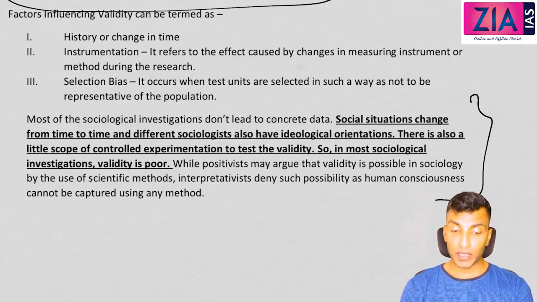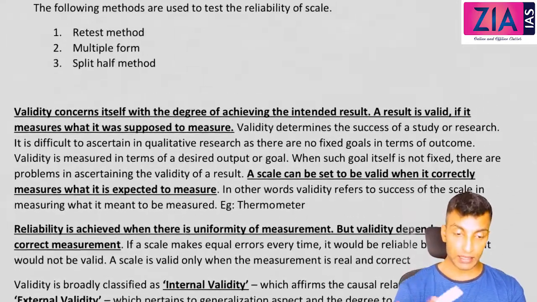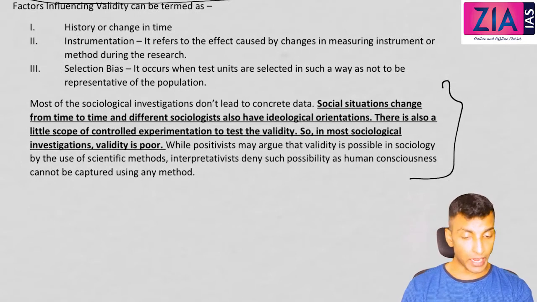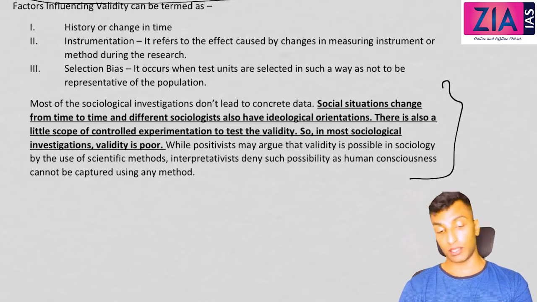So when you're studying human beings, there are emotions which may not be able to repeat the same in a similar situation. At the same time, the investigators' ideological orientation may also differ. So all these will affect reliability and validity in sociology. But to an extent, this can be ensured with the proper training of the investigator. So this has to be your conclusion in this context.